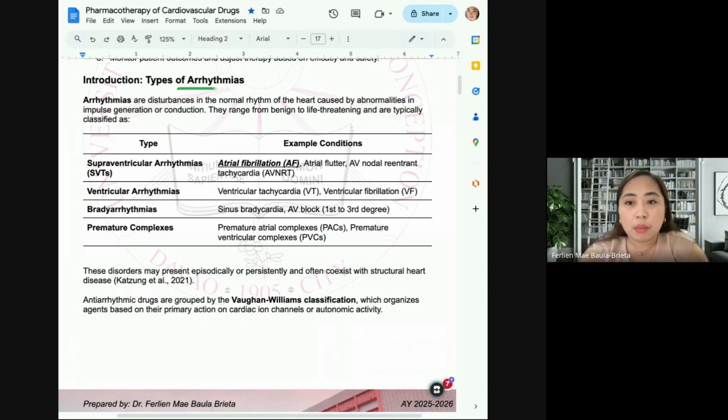So doon tayo may knowledge gap. Dapat handa kayo dito kasi doon talaga may knowledge gap. Kasi sa undergrad natin, we are not trained to read this one. So we just do a crash course actually.